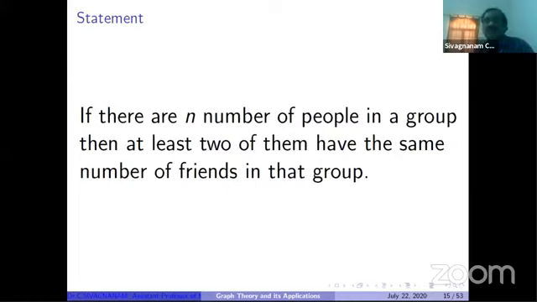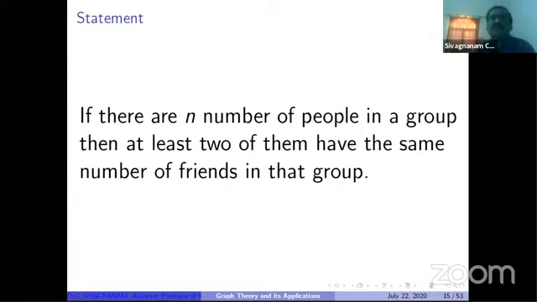What I assumed is that every person has a different number of friends. There are 10 people, so for the first person I assume he has no friends in the group. So the degree of that vertex is 0. Now the second vertex: how many friends are possible? 0 is not possible, because if the second person also has 0 friends, the first and second have the same number of friends.